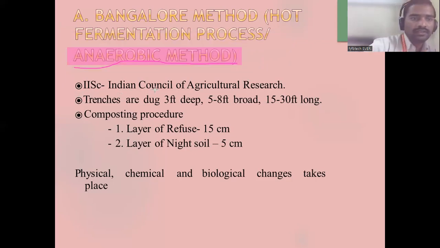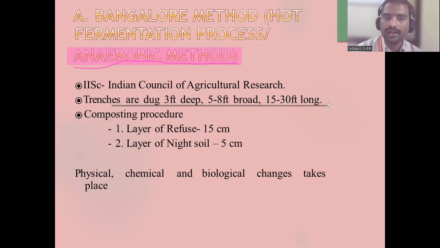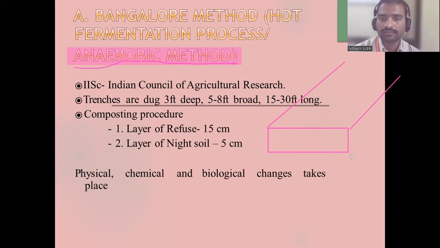As per the ICAR, Indian Council for Agricultural Research, documentation, trenches are dug 3 feet deep, 5 to 8 feet broad, and 15 to 30 feet long. So it is 3 feet deep, 5 to 8 feet broad, and the length is 15 to 30 feet.